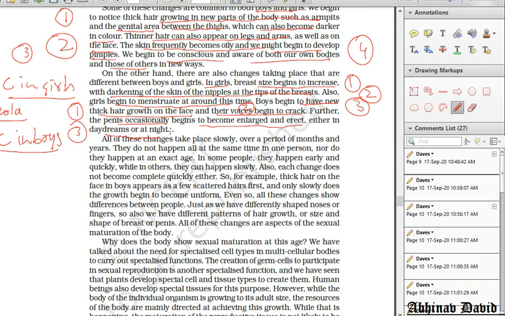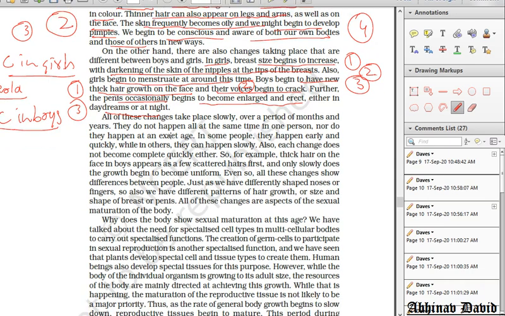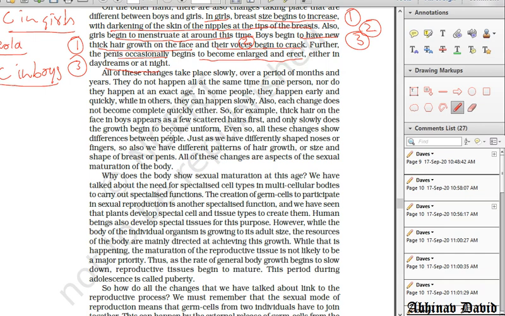Okay, now let us talk about why these changes are important and why these changes are taking place at this time period only. Okay, so all of these changes take place slowly over a period of months and years.